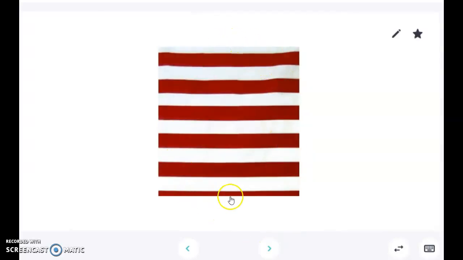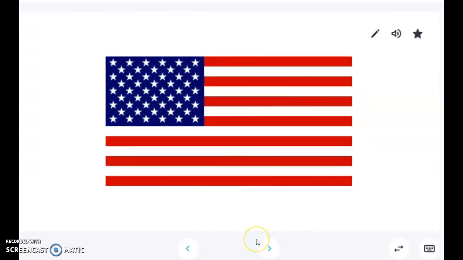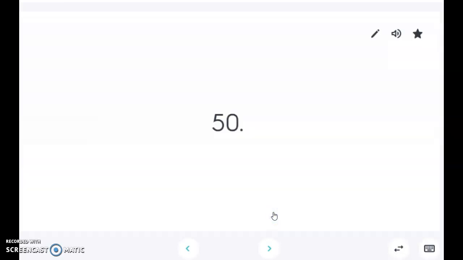What are these? Stripes, stripes, stripes. How many stars are on the flag? 50, 50, 50.